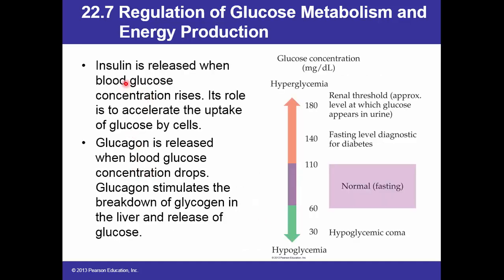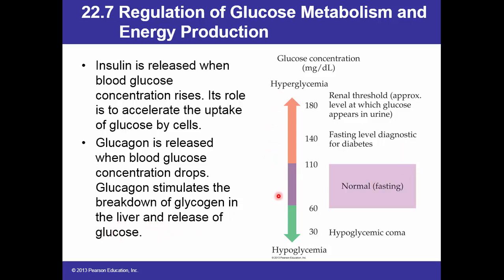Now, insulin is released when blood glucose concentration rises. Its role is to accelerate the uptake of glucose by cells. On the other hand, the glucagon hormone is released when blood glucose concentration drops. Glucagon stimulates the breakdown of glycogen in the liver and the release of glucose.